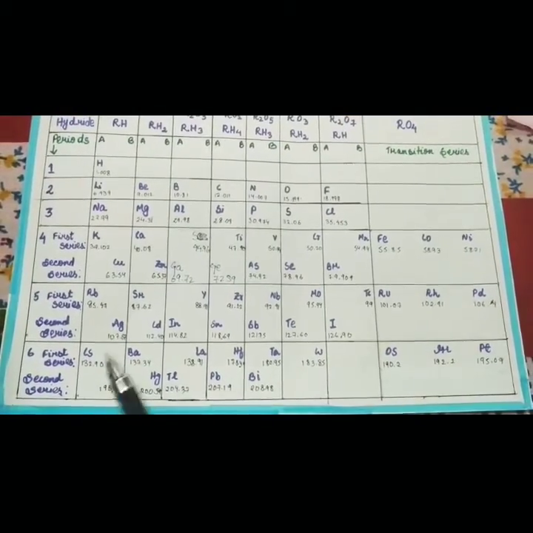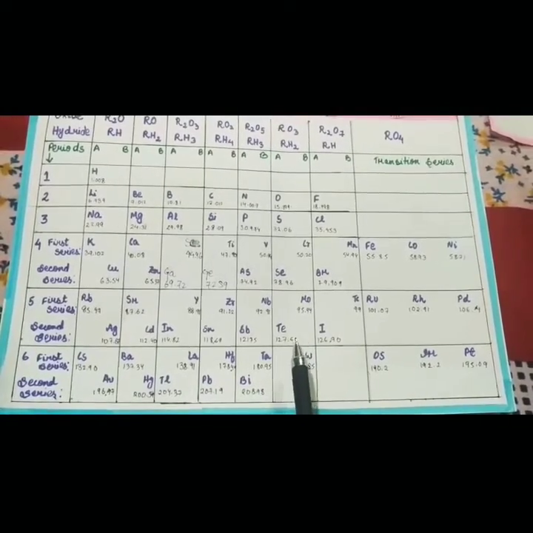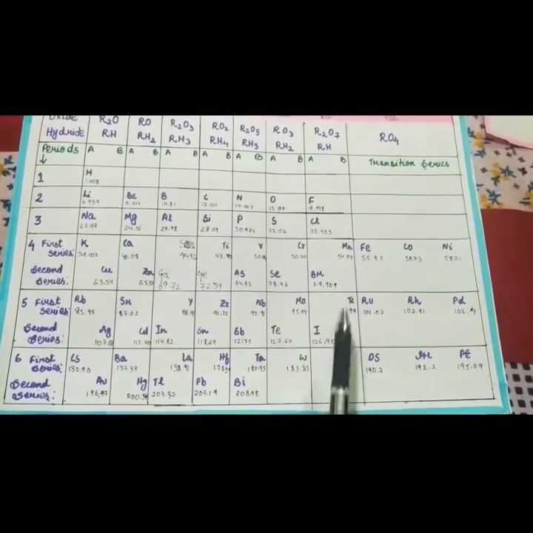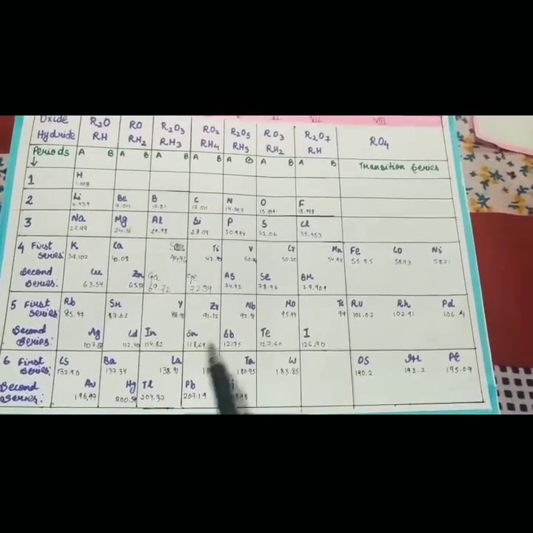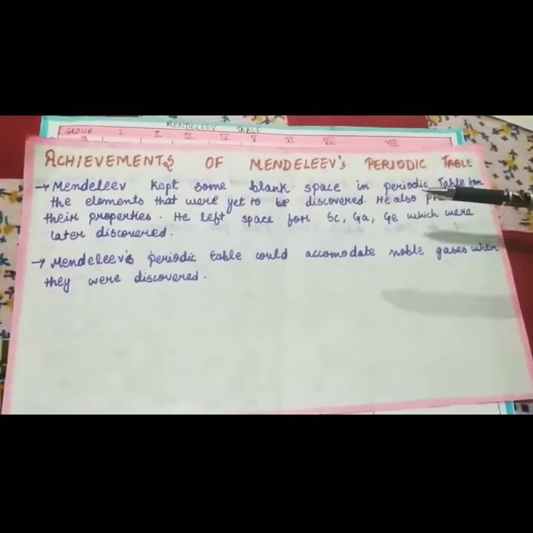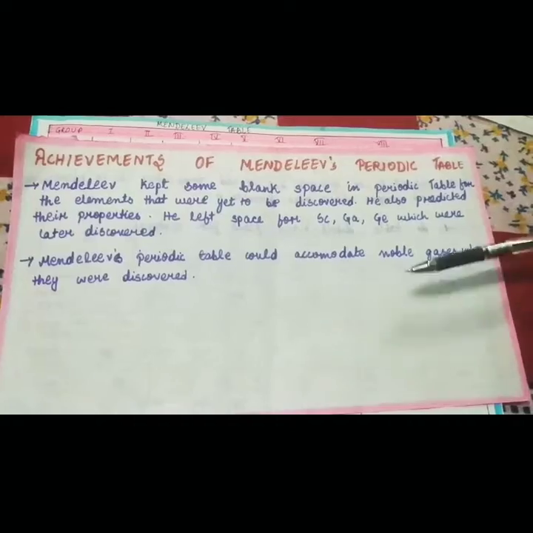Another example of this is tellurium and iodine. See, its atomic mass is more, but it is placed before iodine. So these are some of the exceptions which he made so that elements could be grouped together with their similar properties. Okay. Another achievement of Mendeleev was that his periodic table could accommodate the noble gases when they were discovered.